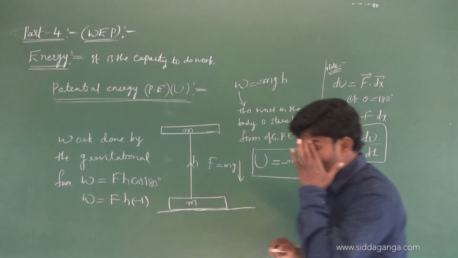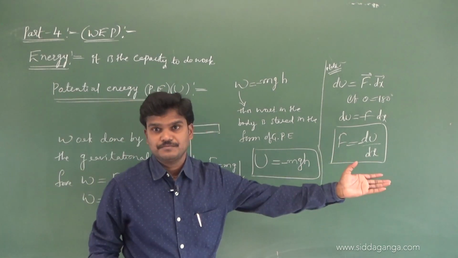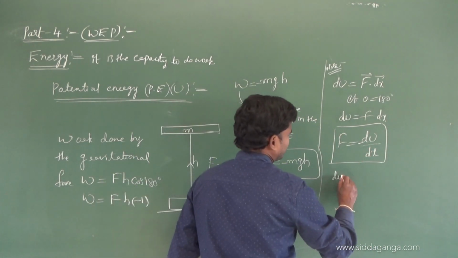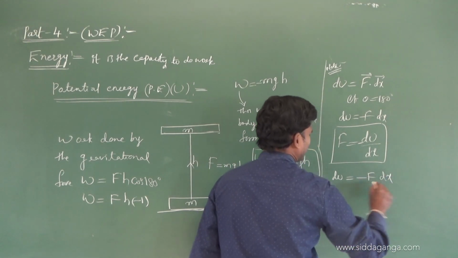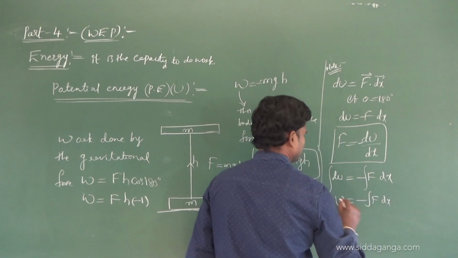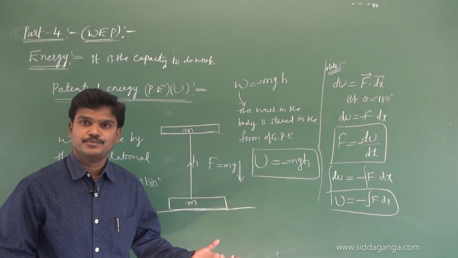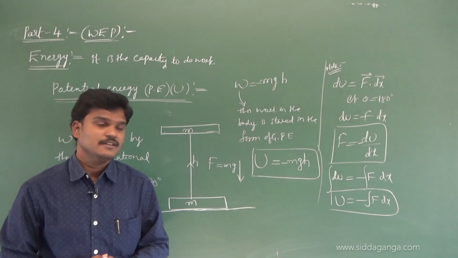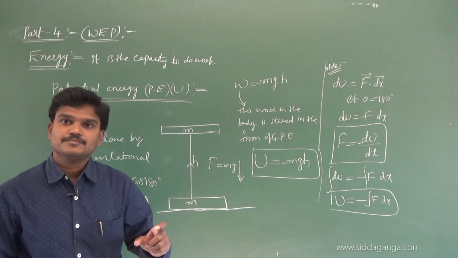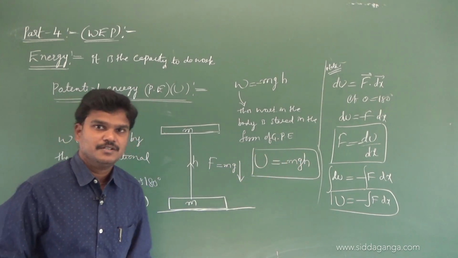If they give potential energy as a function of x, we can find the force. If they give force as a function of x, we can write dU equals minus F into dx, and if you apply integration, you will get U equals the integration of F dx. So based on the given condition, if F is given, we can find U. If U is given as a function of x, we can find F. Based on the given problem, use these formulas. I will try to solve one problem based on this. You take this.